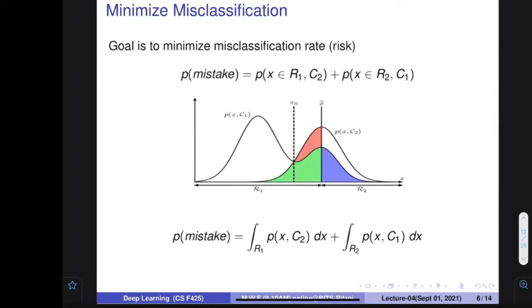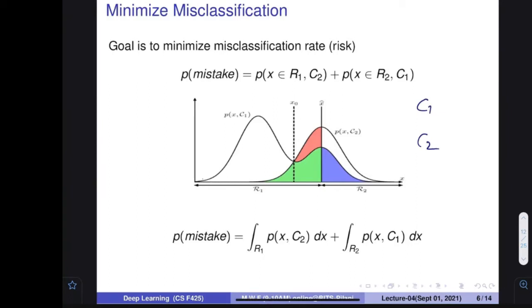The objective of machine learning, artificial intelligence or deep learning, while developing a model, is that we want to reduce the misclassification. What is misclassification? Let's assume there are two classes, a class C1 and a class C2, and the items belong to these classes. We want to find out the probability that the system is going to tell that an item is of the wrong type. Let's assume that C1 and C2 are two categories.